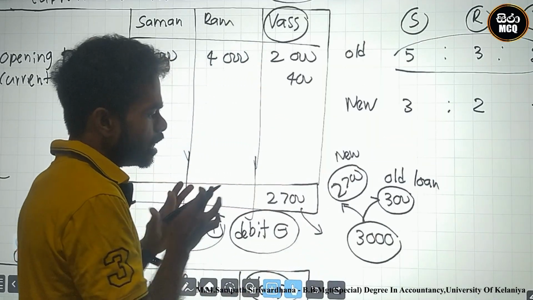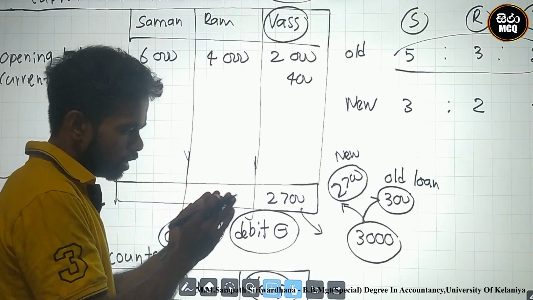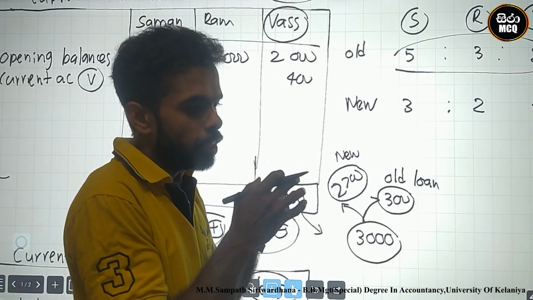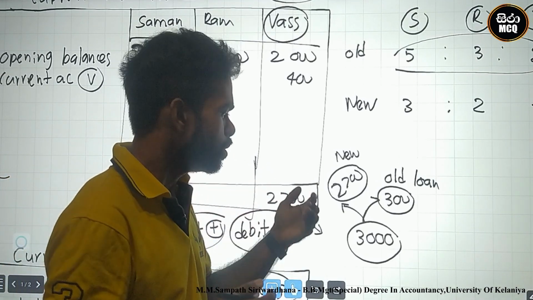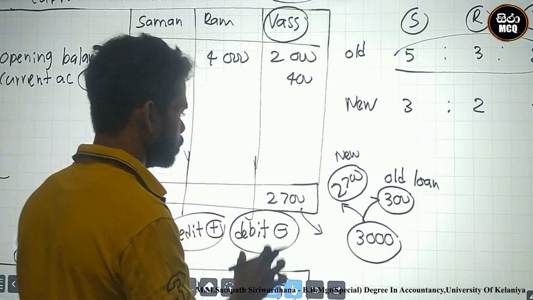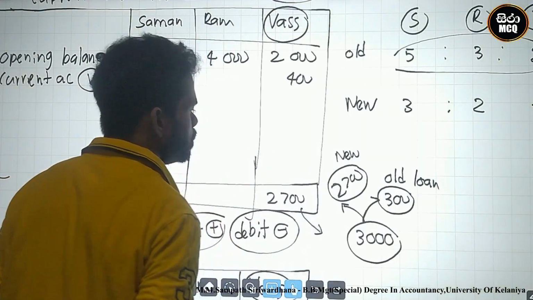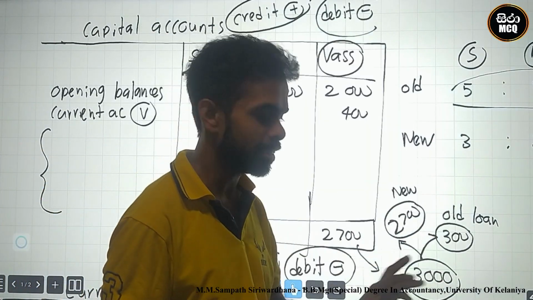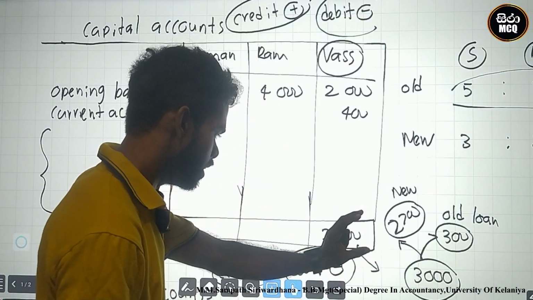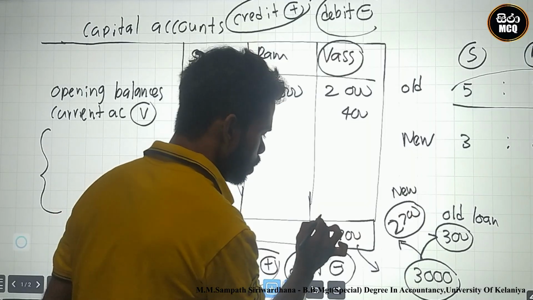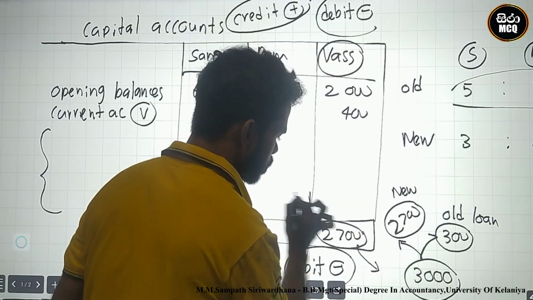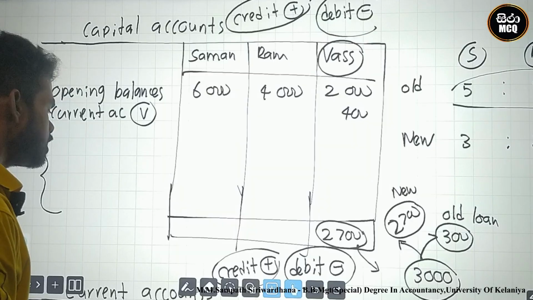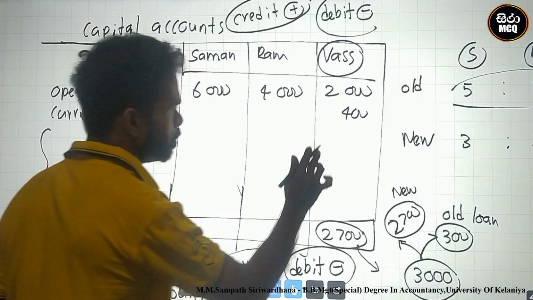Therefore, at the retirement, the newly generated loan account is 2,700. Therefore, there is a goodwill adjustment related to this one. Why? This 300 is already created. Therefore, I identified the loan transferring amount as 2,700.